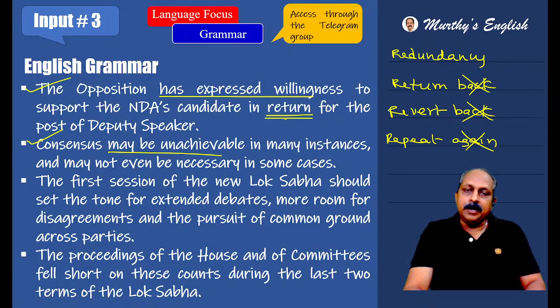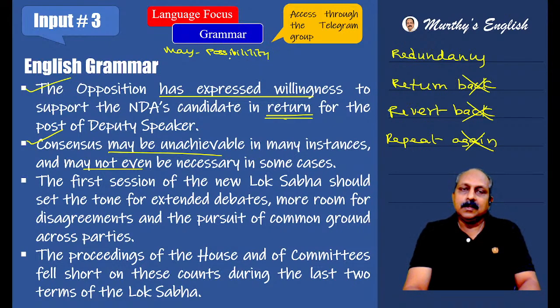Consensus may be unachievable in many instances, may not even be necessary in some cases. Based on this, you have to recollect may, possibility, and might, could, should. Possibility. What is the difference? More chances, less chances. That you have to recollect, important.